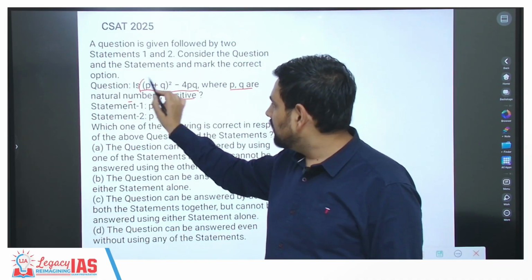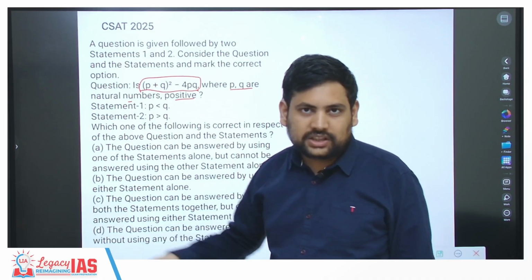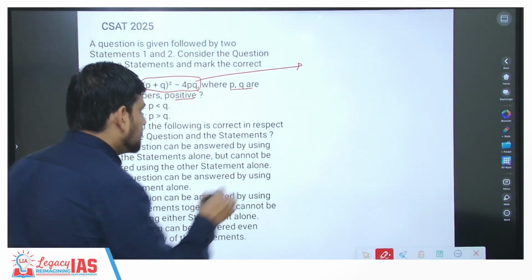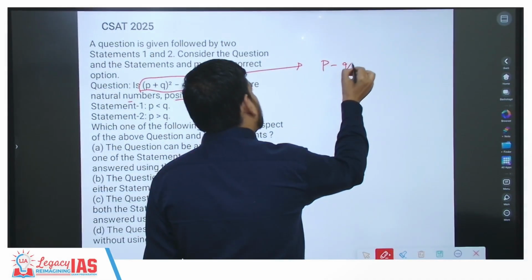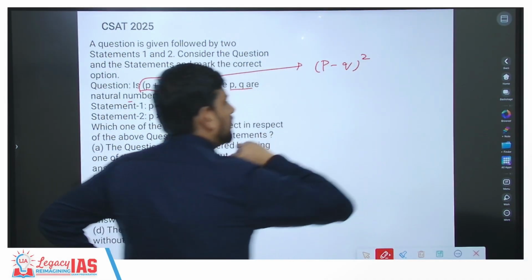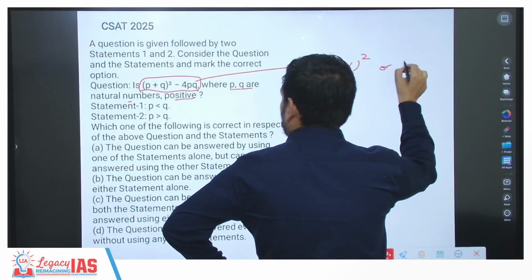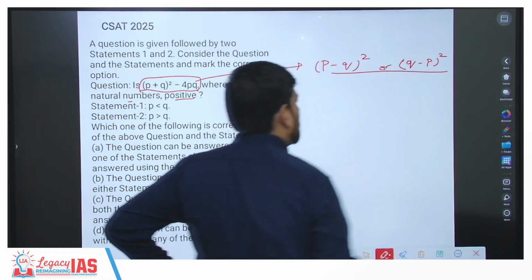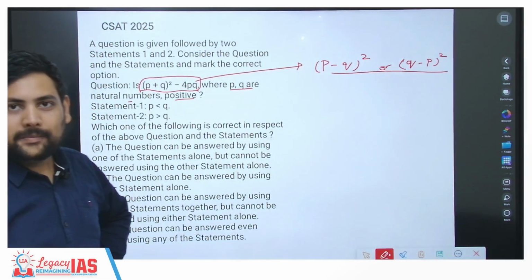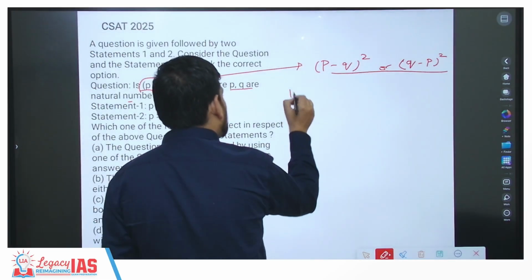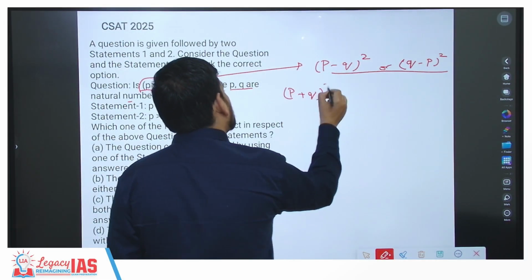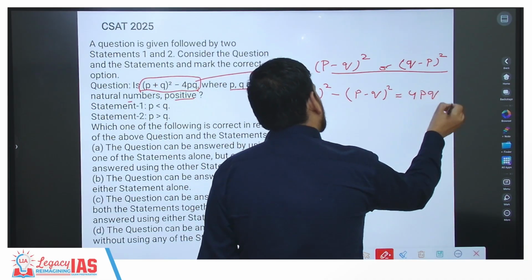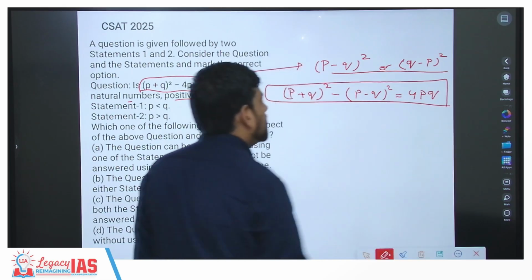Once you see this expression, as I also tell in class, this is an expression for (P minus Q) whole square, or (Q minus P) whole square, both of these. How you remember this is actually by this: (P plus Q) whole square minus (P minus Q) whole square is equal to 4PQ. In this form is what you remember it as.